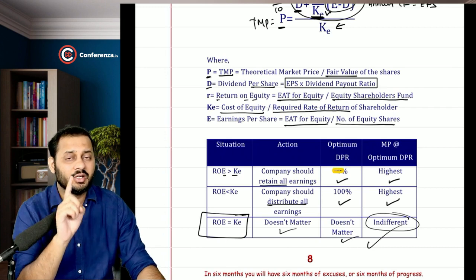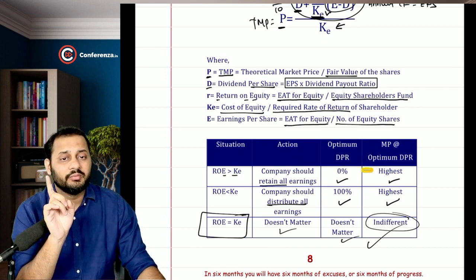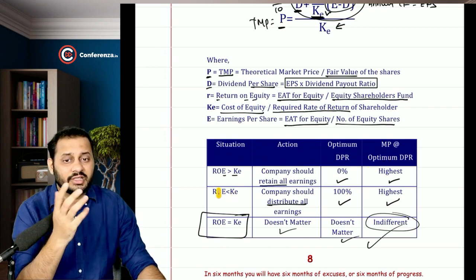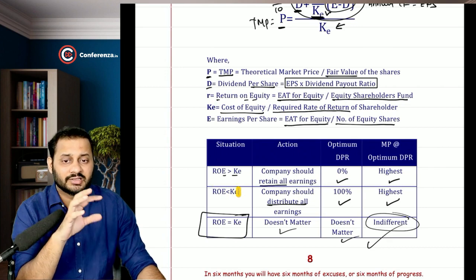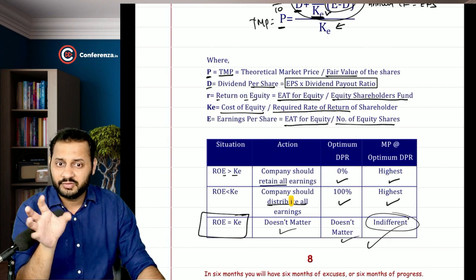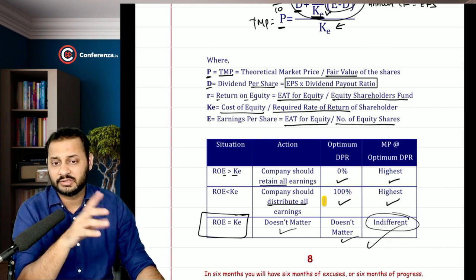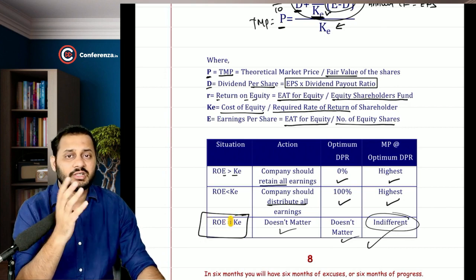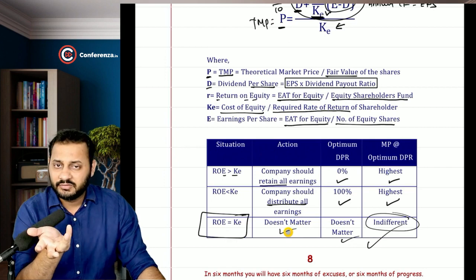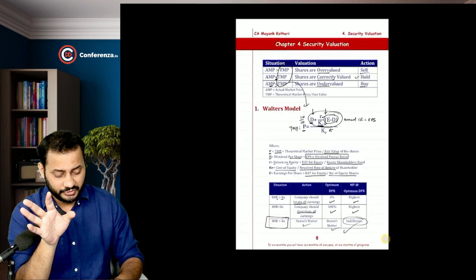So optimum dividend payout ratio will be 0% at that time, and at that optimum dividend payout ratio, market price will be higher. If ROE is less than cost of equity, that means the company is not earning well as compared to the investor, so the investor would want the company to distribute all the dividends. 100% will be the optimum dividend payout ratio, and at that time the market price will be highest. If ROE is equal to KE, that means the company is earning exactly equal to the investor. So it doesn't matter if the company is distributing any kind of dividend or not, the market price will not change in that case.